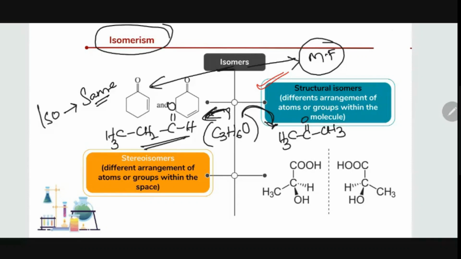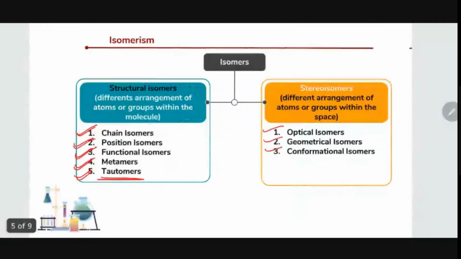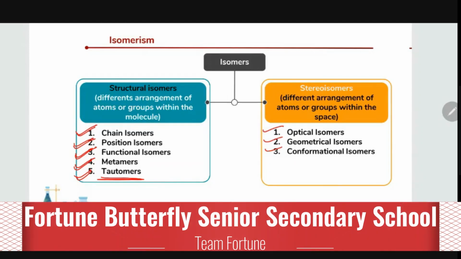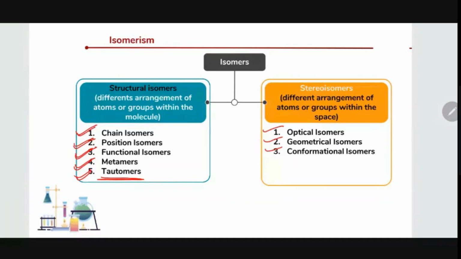And in that way we segregate isomers into two types. One is structural isomers. Another one is stereoisomers. What are structural isomers? The name itself is telling: structural. There may be some changes in structure, and the arrangement of atoms and groups may be different. Just now we discussed that the same formula gives an aldehyde and also a ketone. In the same way, alcohols, ethers, and many others are there. We'll discuss them one by one.